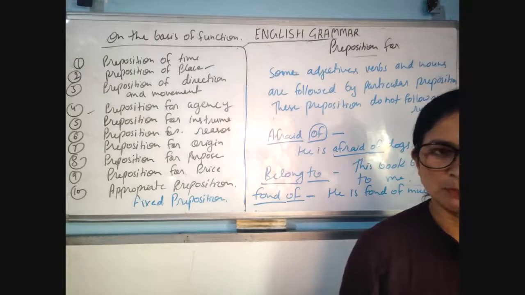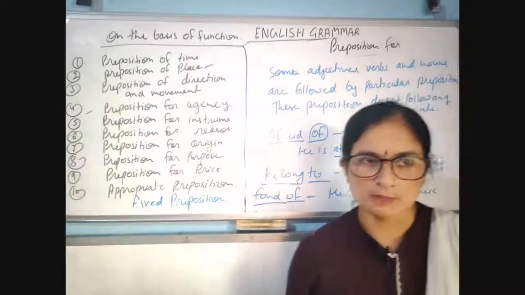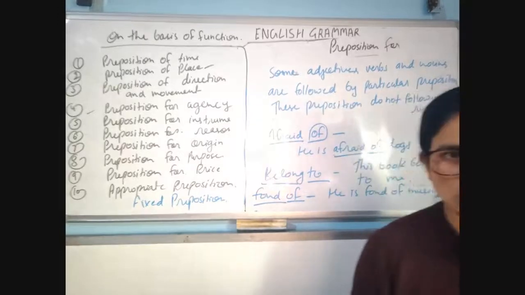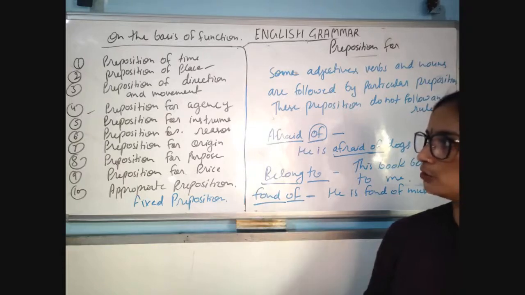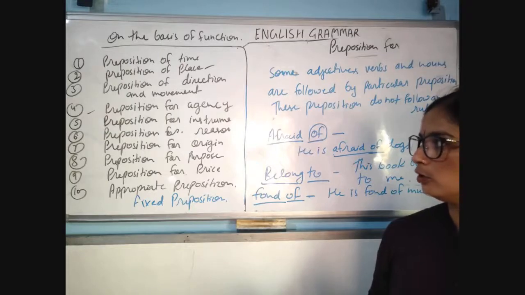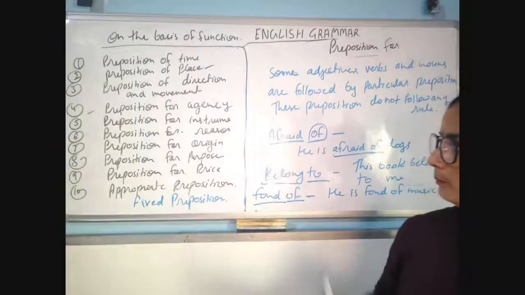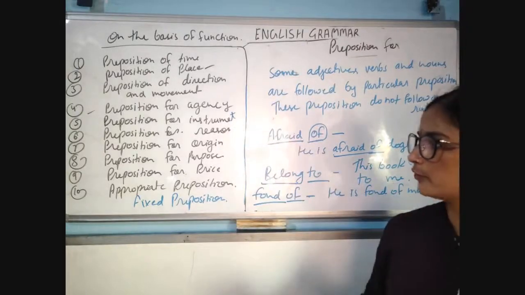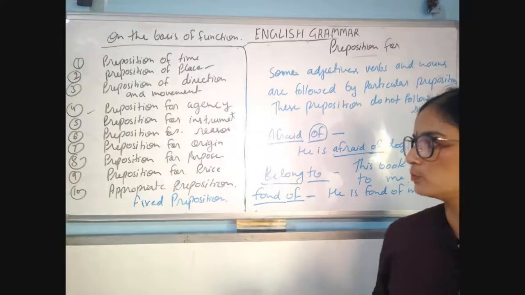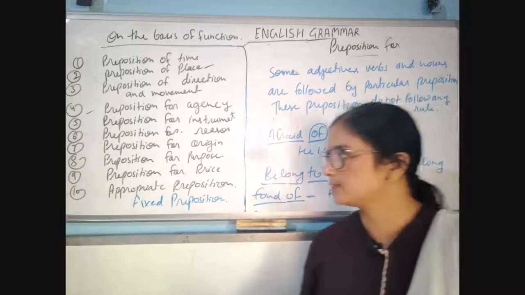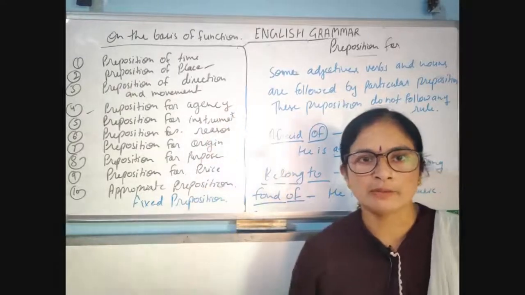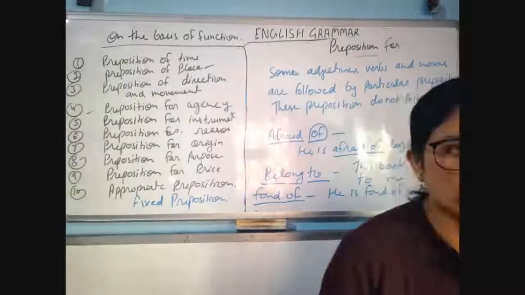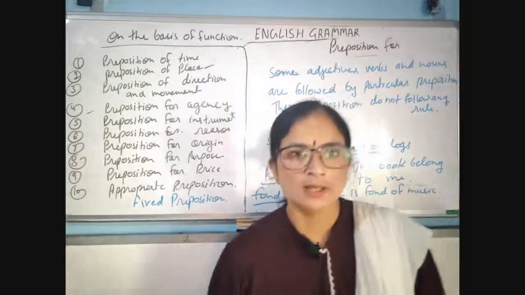I gave some examples and made you understand through other examples in sentences. And preposition of direction and movement, preposition for agency, preposition for instrument, preposition for reason, preposition for origin, preposition for purpose, preposition for price, and appropriate or fixed preposition. So I have already made you understand all these types of prepositions.